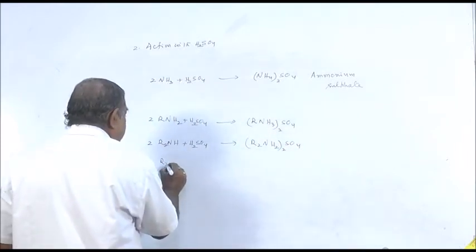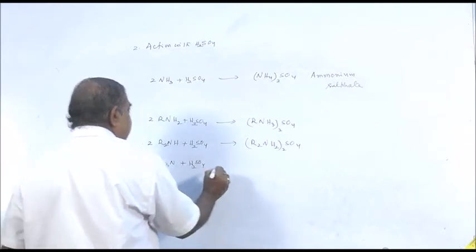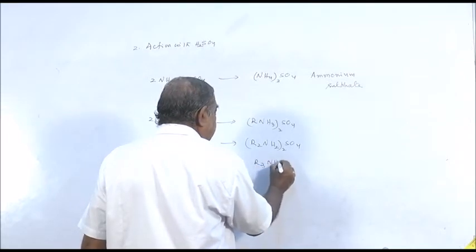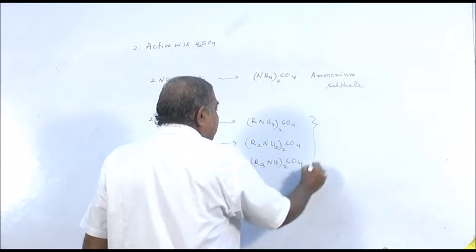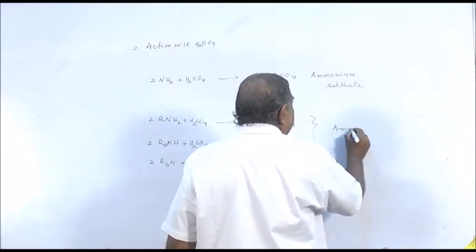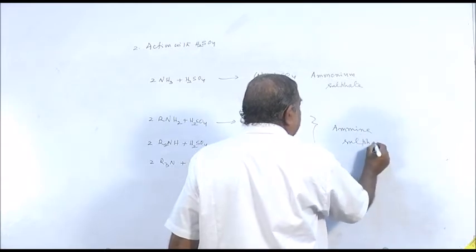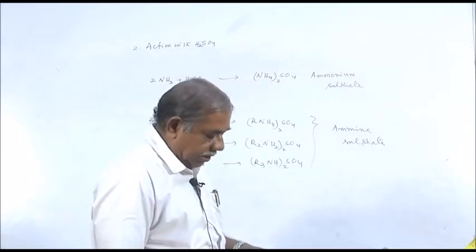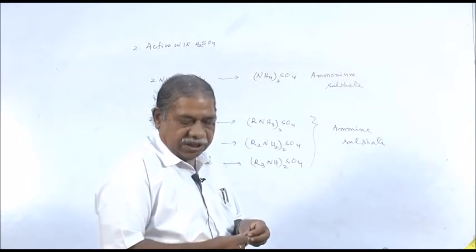And tertiary amine also reacts with sulfuric acid, giving addition compounds with sulfuric acid known as amine sulfate. So these are the two reactions which support that amines are basic in nature.